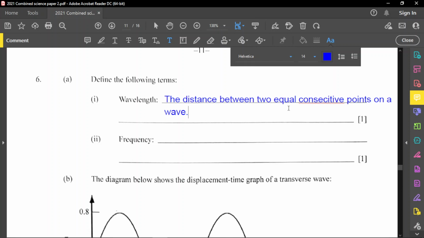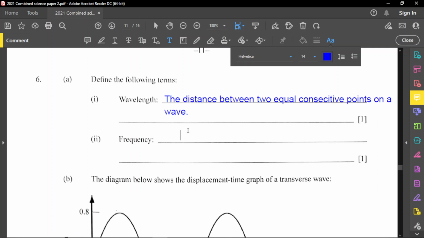All right, so let's correct this word here. So now, what is frequency?